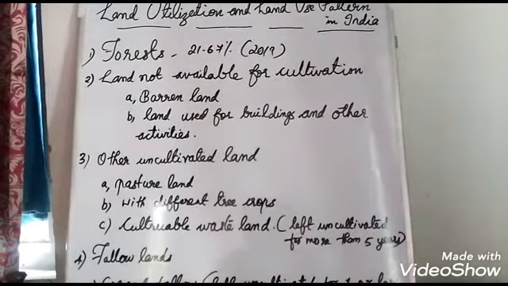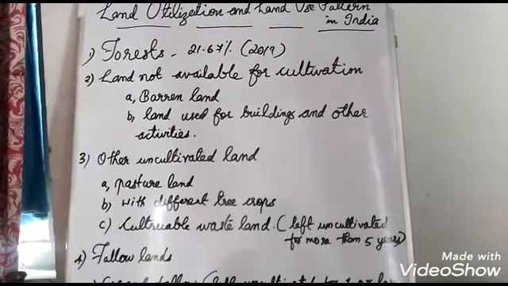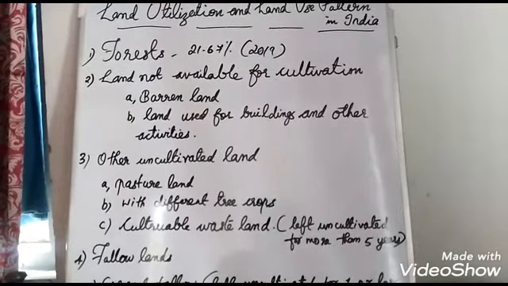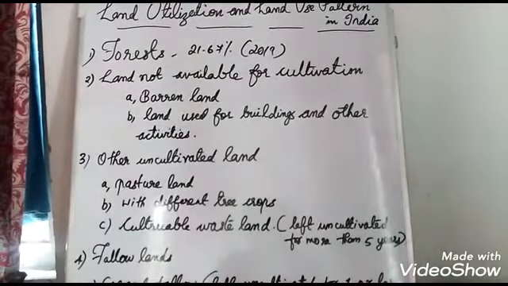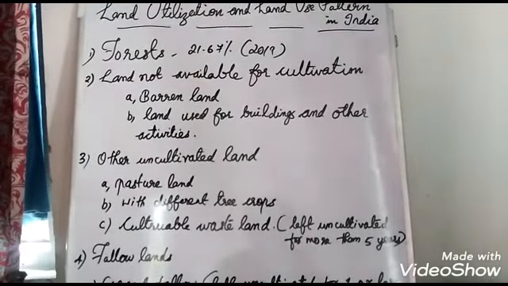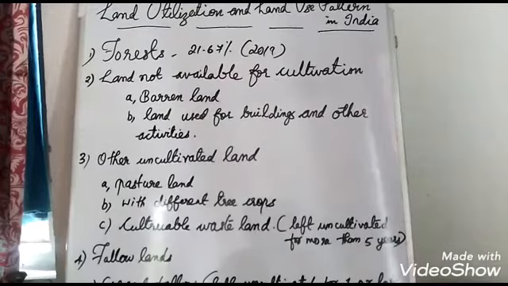Then our economic activities like mining, quarrying, transport, communication system, everything is going on the land. So it is very important that we should preserve it. As I told you, we should conserve our resources. Why should we conserve? Because something wrong is also going on there. That's the reason, that I will tell you later.